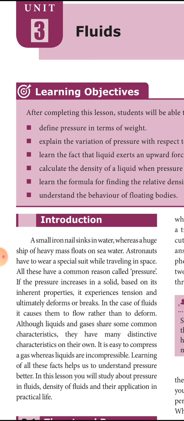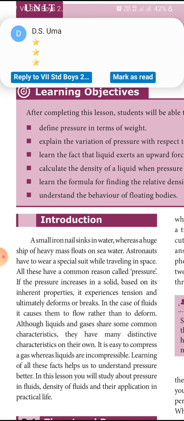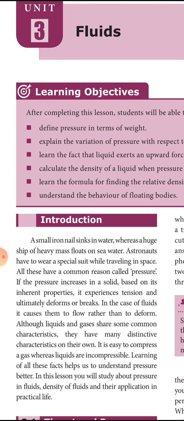The first type, solid, won't have the capacity to flow easily. So the easily flowing matter is one, liquid, and another one, gases. Both gases and liquids are called fluids. Except solids, the other two matters, liquid and gases, are called fluids.